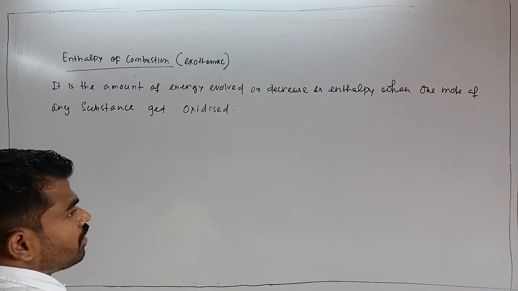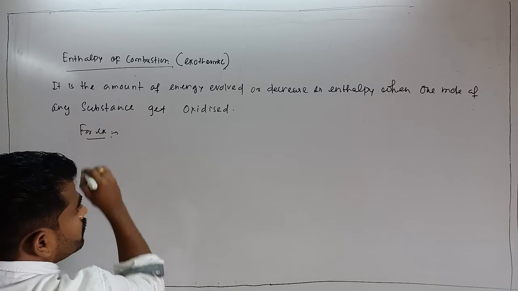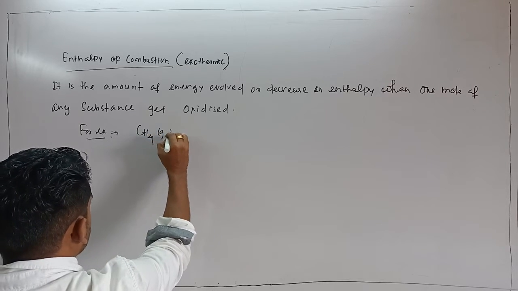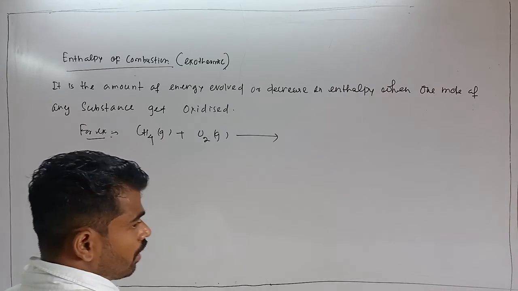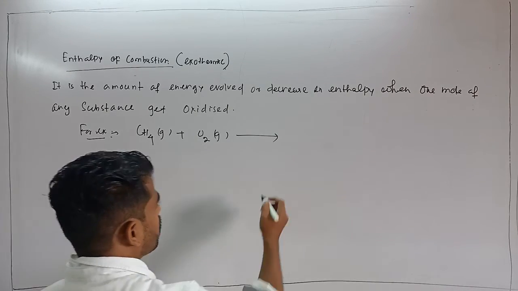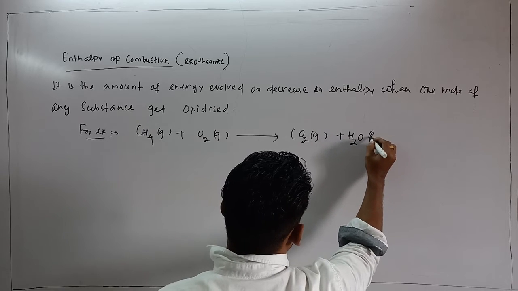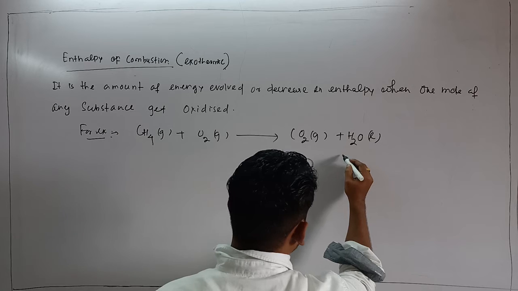Is that clear? For example, if I consider combustion of methane, let's say CH4 gas plus O2 gas. So combustion of hydrocarbon gives you carbon dioxide and water. CO2 gas plus H2O liquid. And here it is an exothermic process.